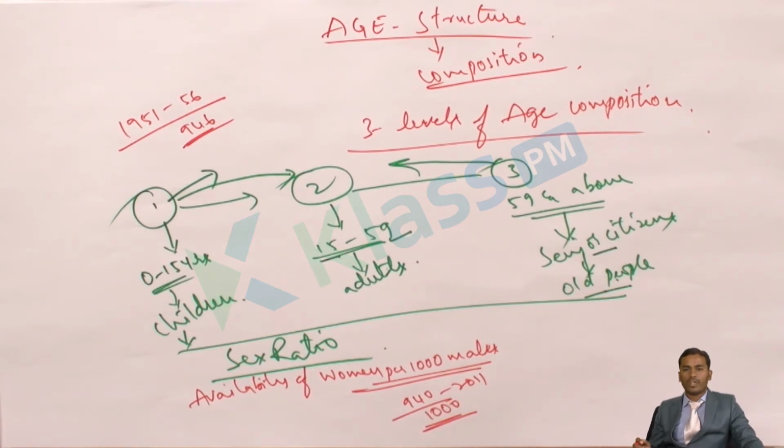Here we have some countries where the female number is more and the male number is less. Even in our country, we have some states where females are more. For example, Kerala, where we have 1040 females for 1000 males. Whereas in Telangana state, it is 988 out of 1000 males. Whereas in Punjab, it is 880 and Haryana 870. And in the USA, it is 1050 females for 1000 males. That means the female number is more.